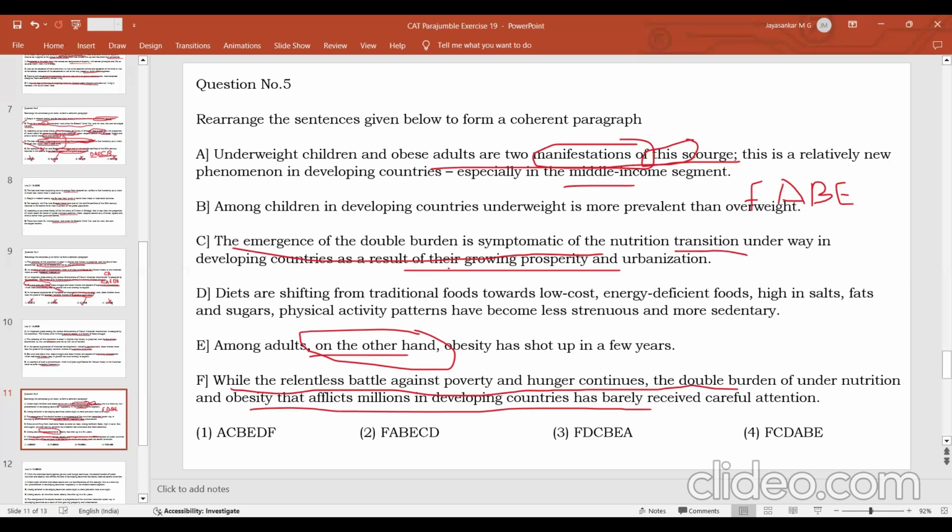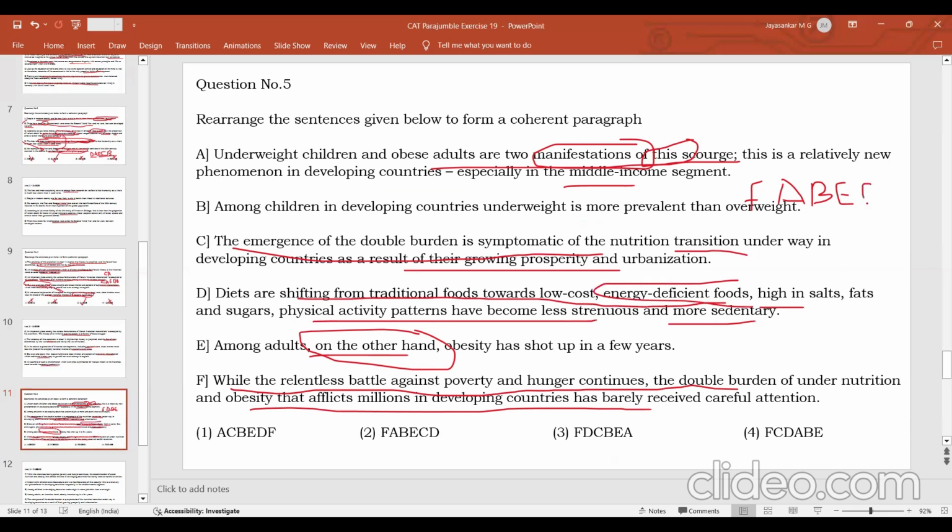And what sort of transition? It is given here. Diets are shifting from traditional foods towards low cost and energy deficient foods. So instead of traditional foods, people have started eating low cost, energy deficient foods that are not giving any energy. As a result of which, children become undernourished. Which these foods are high in salts, fats, and sugars. And physical activity patterns have become less strenuous, means the people are not doing any exercises or any other physical activity. Lifestyles have become more sedentary or lazy. As a result of which, what happens? Adults become obese. So children become undernourished and adults become obese because of this.